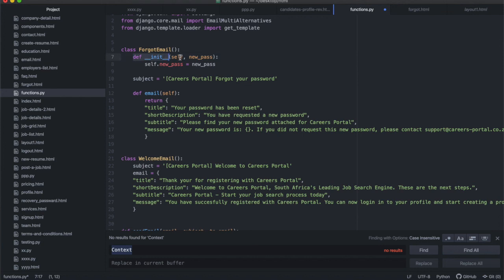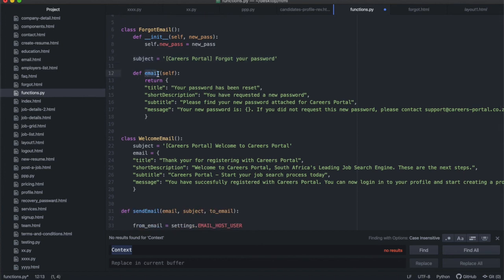And in that init function, this is where you instantiate the class. You enter the password, the new password that the client is going to be required. I've only done it this way so that I can enter the new password when I instantiate that forgot email class, and then I'll have the new password defined inside of the class, all right? And then the other thing that I need to define is a subject, and then obviously remember that email object.